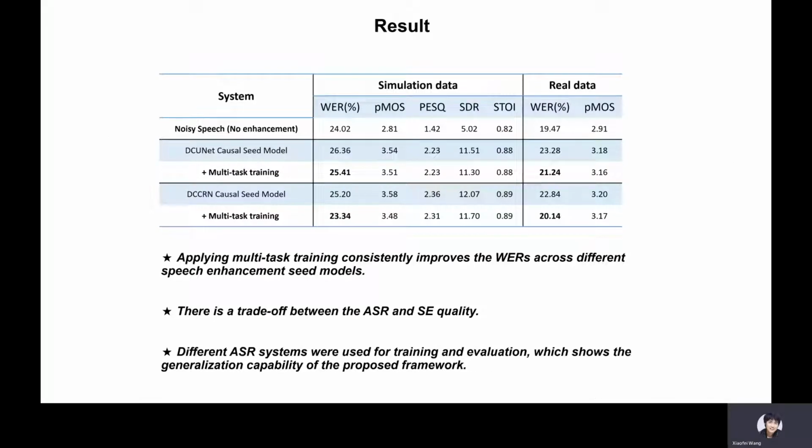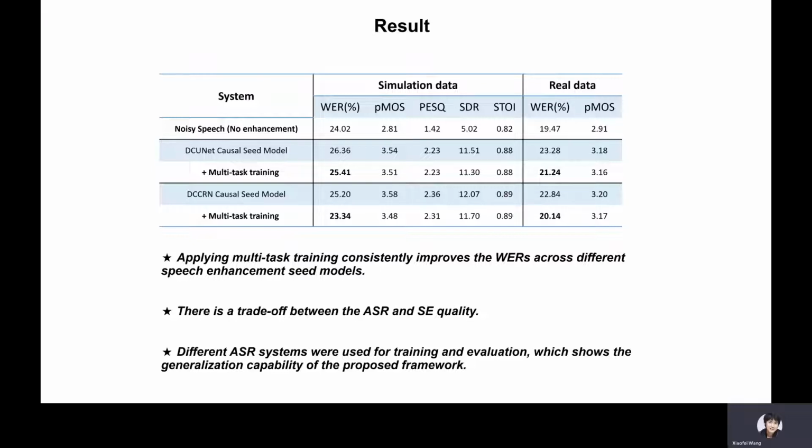We evaluate our framework by using both real and synthetic data under various noisy conditions. Regarding the evaluation metrics, we use the WER, PESQ, STOI, SDR, and the DNSMOS scores. The experimental results show that applying the multitask training to the seed SE model consistently improved the WER, and these WER improvements were obtained with little speech enhancement quality degradation. For example, in the DCCRN experiments, our proposed framework improves the WER by around 12% relatively for real recordings.